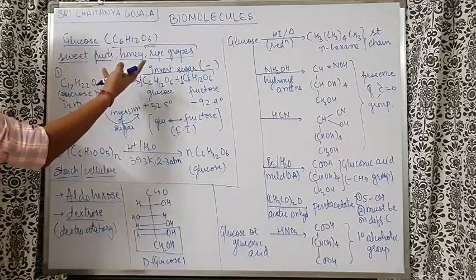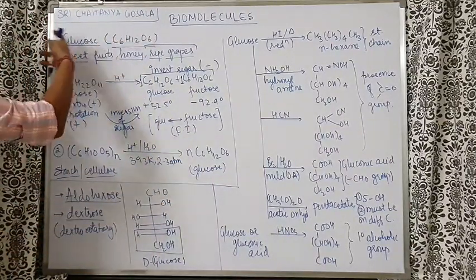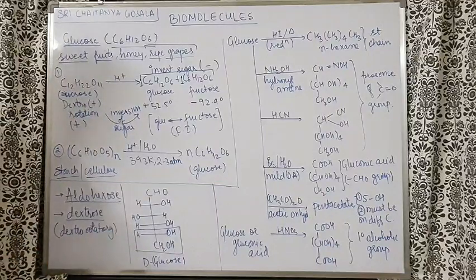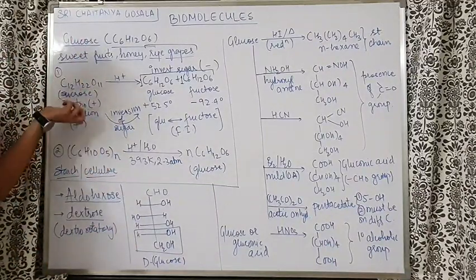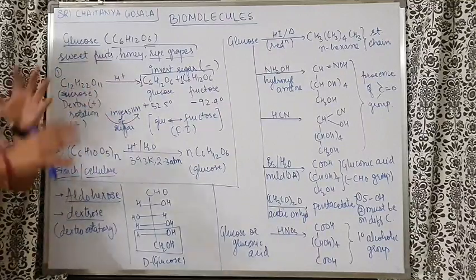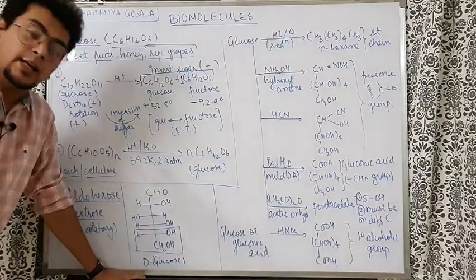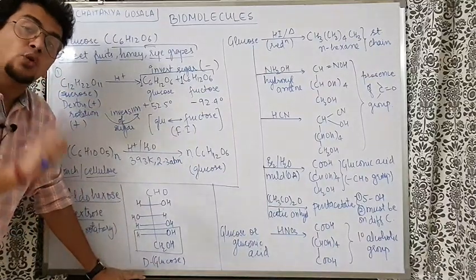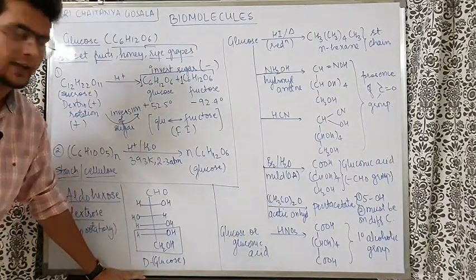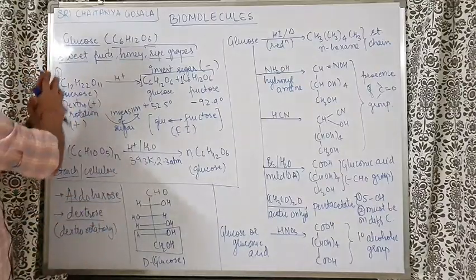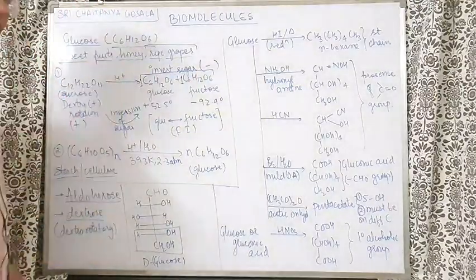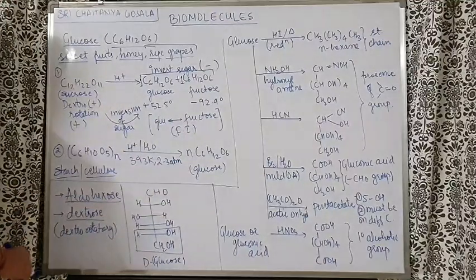It is found in sweet fruits as well as honey. The general formula that we come to know is C6H12O6. Now, how is it prepared? We take sucrose in an acidic medium. For the acidic medium, we take either dilute HCl or alcoholic H2SO4. Both will work fine. In the acidic medium, sucrose will get hydrolyzed to form glucose and fructose.